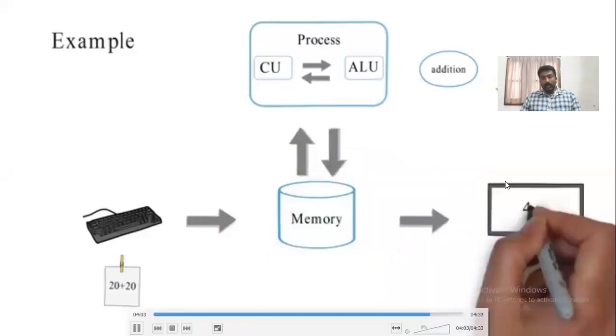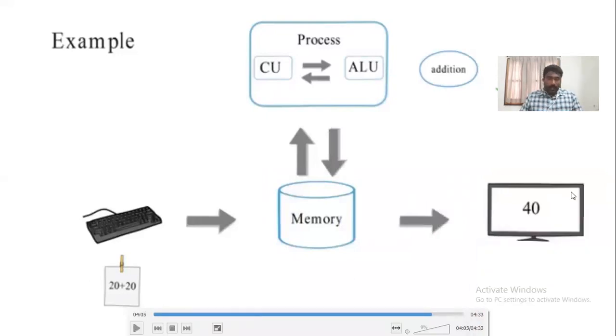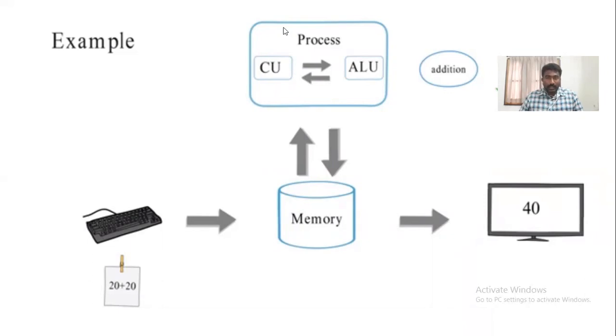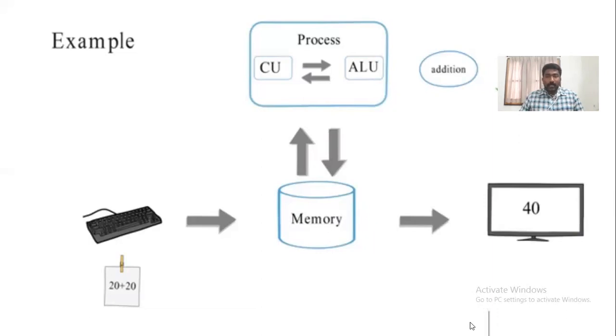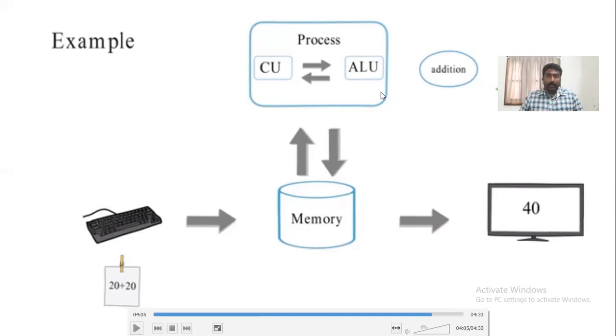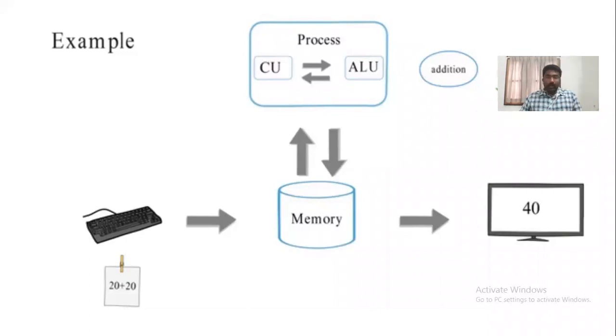Once the output is evaluated, we can have the final output on the monitor, which is called an output device. This process follows the architecture consisting of an input unit, processing unit, and output unit. This processing unit, nothing but the CPU, is a combination of the control unit, memory unit, and arithmetic and logic unit. These three components, this central component, can be called the CPU. The task of the CPU is storing, processing, and doing the operations, that is, arithmetic or logical operations. So this is an example of how the architecture works.